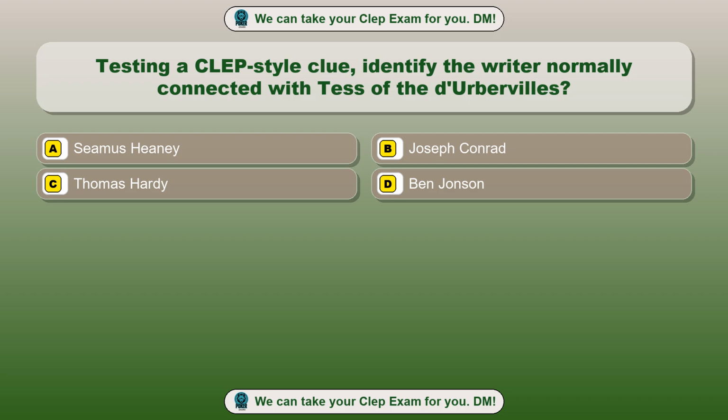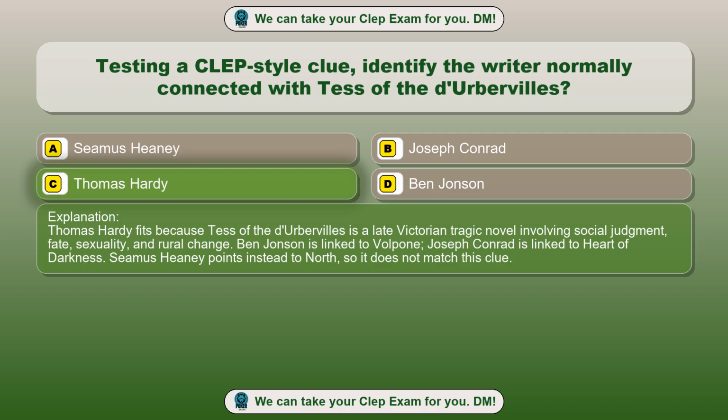Option A, Seamus Heaney. Option B, Joseph Conrad. Option C, Thomas Hardy. Option D, Ben Jonson. The correct answer is option C, Thomas Hardy. Thomas Hardy fits because Tess of the D'Urbervilles is a late Victorian tragic novel involving social judgment, fate, sexuality, and rural change. Ben Jonson is linked to Volpone, Joseph Conrad is linked to Heart of Darkness. Seamus Heaney points instead to North, so it does not match this clue.